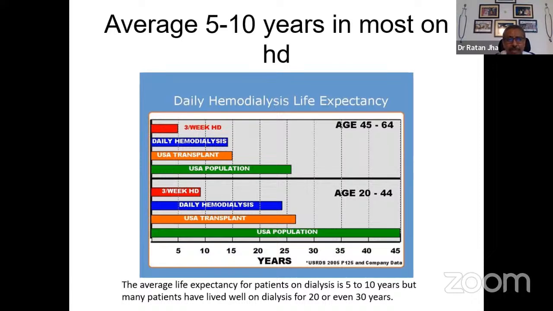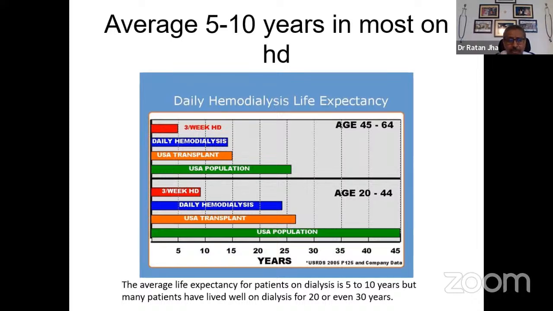But if the dialysis is done on a daily basis, that is 6 days a week or 7 days a week dialysis, the longevity doubles from 5 years to 10 years in the older age group, and from 10 years to close to 20 years in the younger age group. So this longevity depends also on the age as well as the frequency of dialysis.